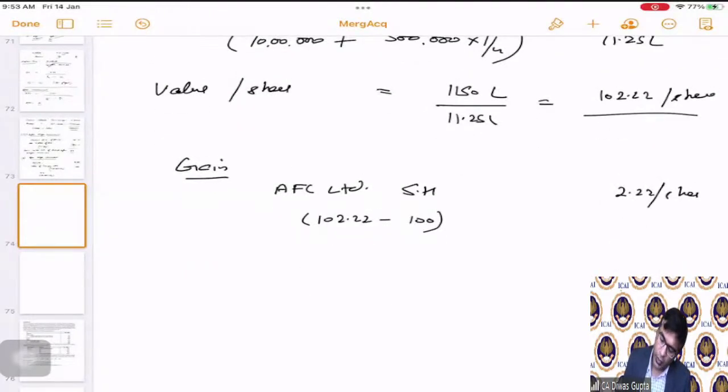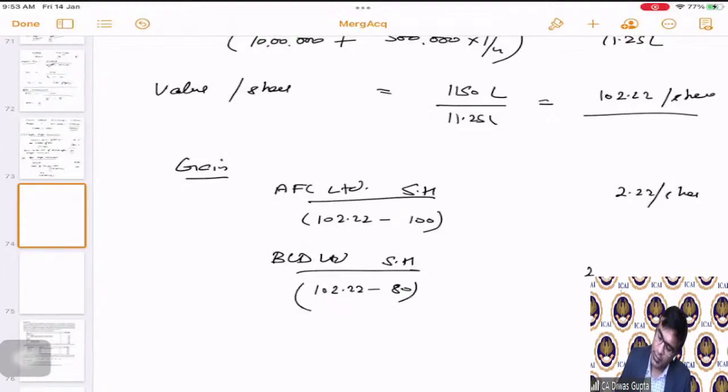And to the BCD Limited's shareholders, it is 102.22 minus 80 rupees, which comes as 22.22 per 4 shares of BCD Limited. One share value is 102.22, but that is exchanged for 4 shares of BCD, which is 80 rupees. Hence there is a 22.22 rupees gain on 4 shares of BCD Limited.